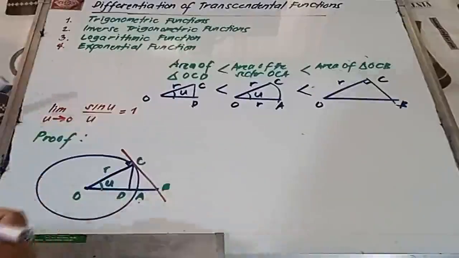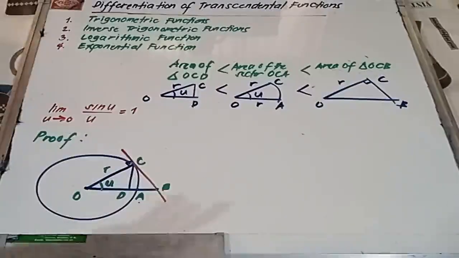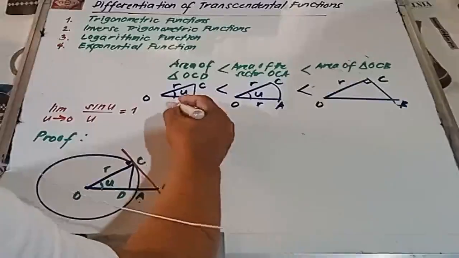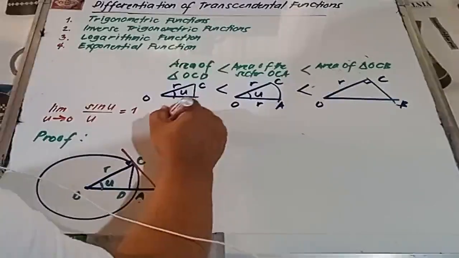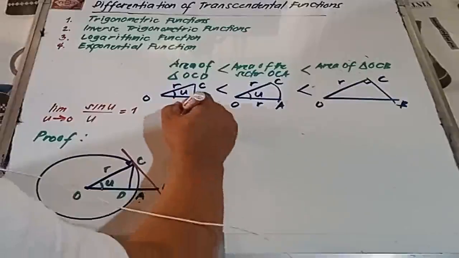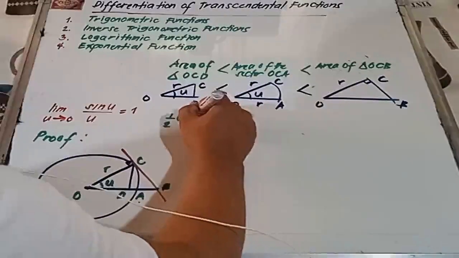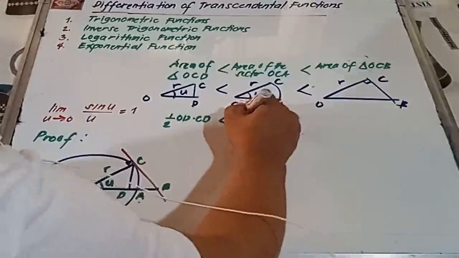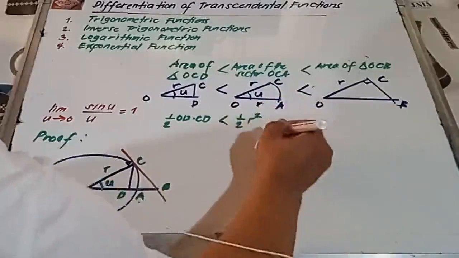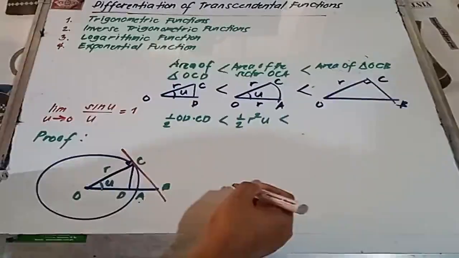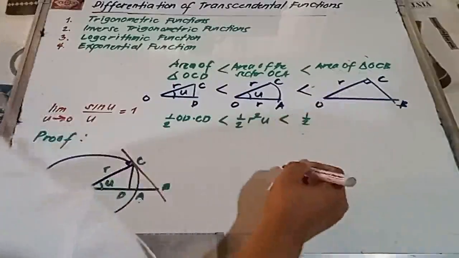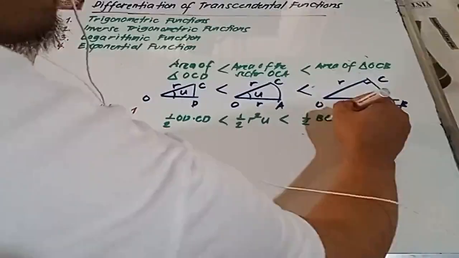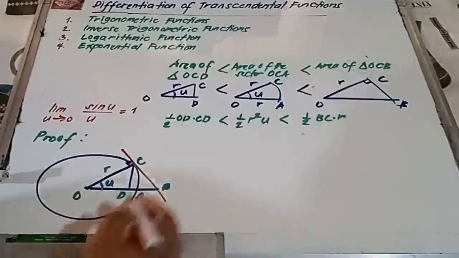Okay? Now, kunin natin yung areas nila. Ang area of this triangle is 1/2 base times height. So, 1/2, base is OD, height is CD. Less than to. Area ng sector is 1 half r squared theta. Ang theta natin is u. Less than to, 1 half base times height. 1 half base, ang base natin ay BC, ang height natin ay r. Okay? Solve na muna natin si OD.